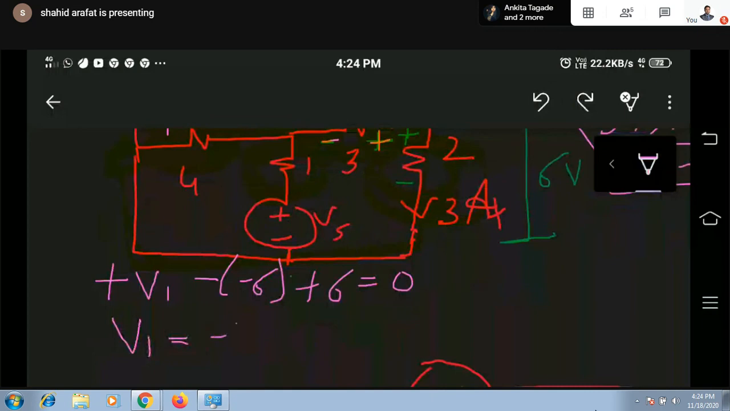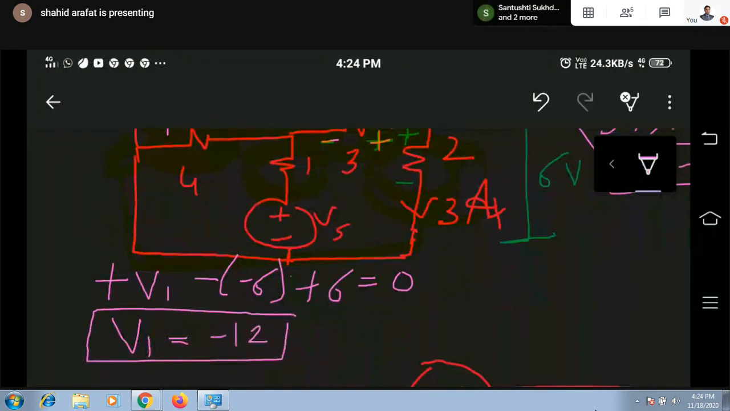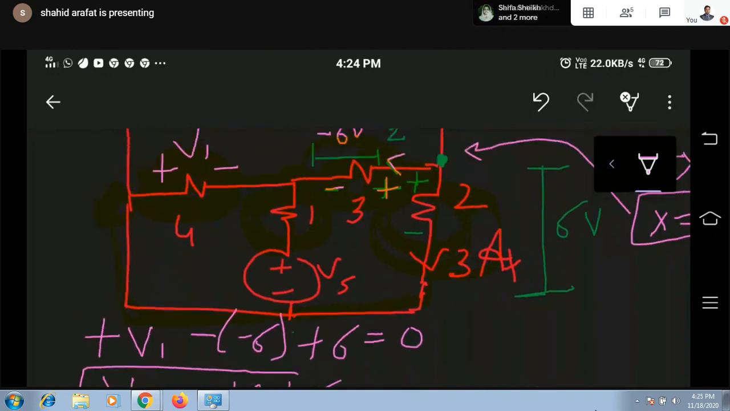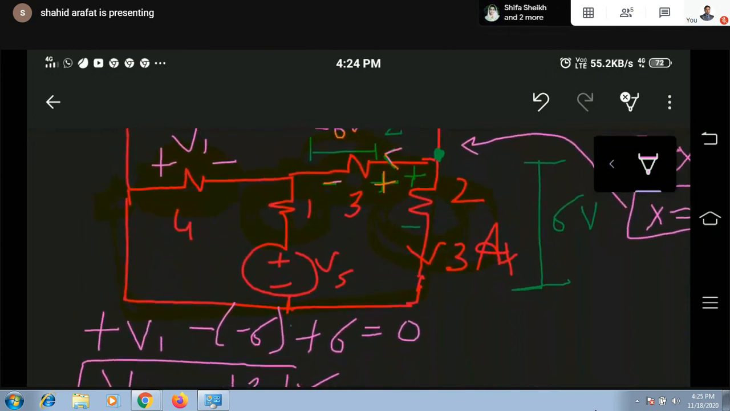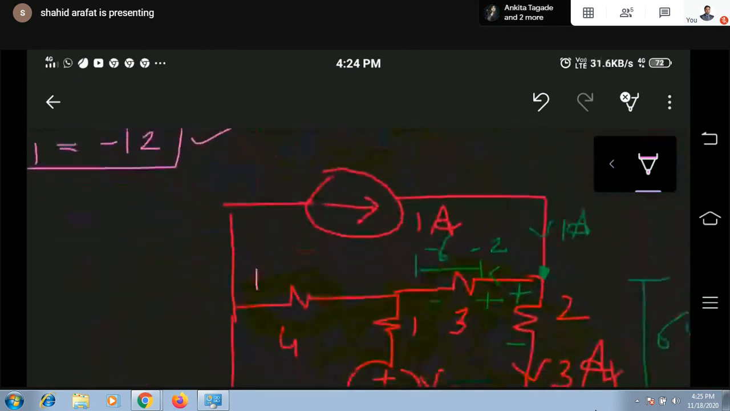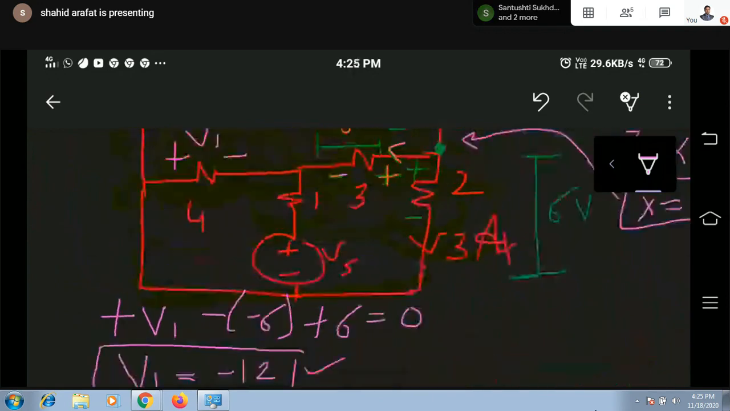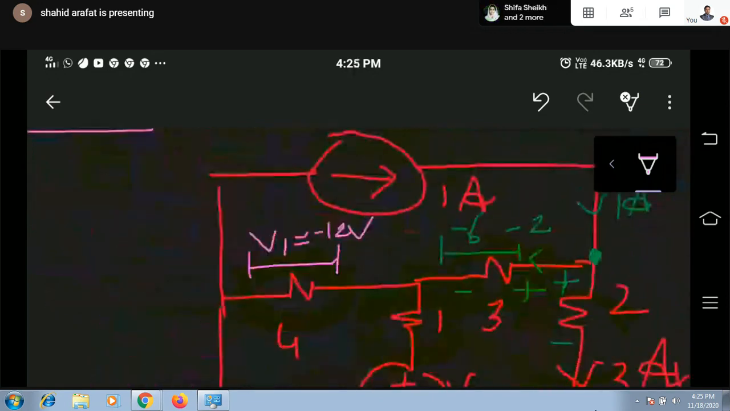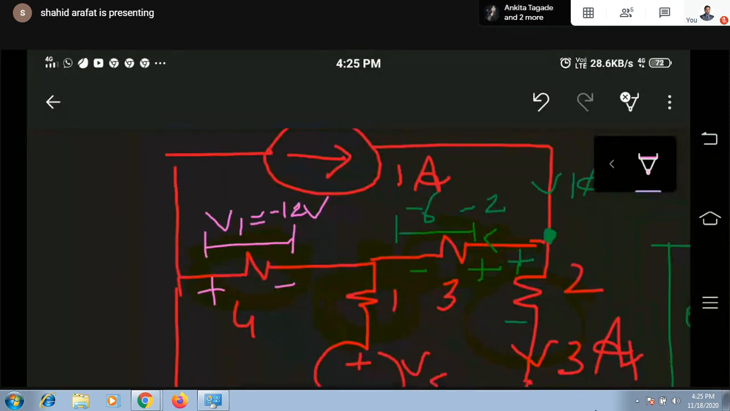So after shifting it to the left side, this will be minus. So now we have calculated the value of voltage across the 4 ohm, which is -12. So we can simply write the value V1 is equal to -12 volt. And the polarity we have assumed is this one positive and this one negative.